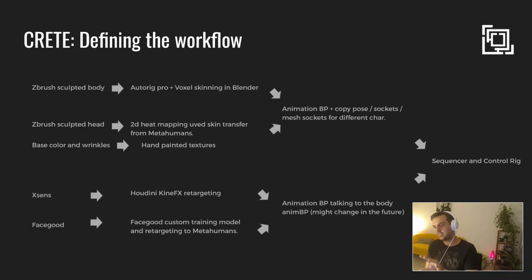And all this meets in the animation blueprint plus some basic sockets to put the head on top. Everyone is doing this right now, so I think it's not super interesting unless someone asks for that. But we are using sockets. We are using the position of the skeleton to put the head in its position. And in parallel, the animation extends for the body, with some effects for the retargeting, that meets in a different animation blueprint that might change in the future, and we want to merge all in one animation blueprint.